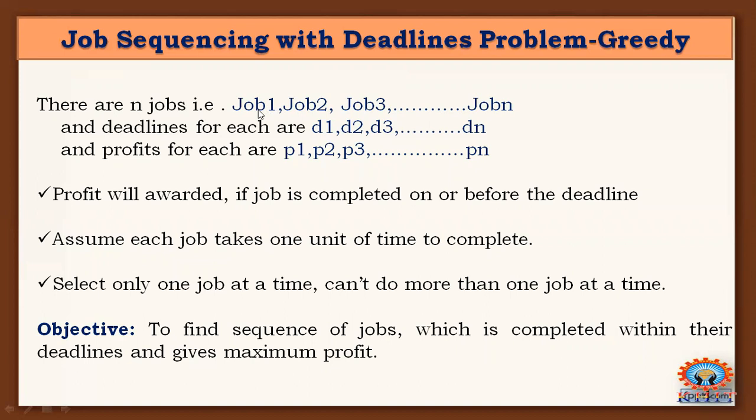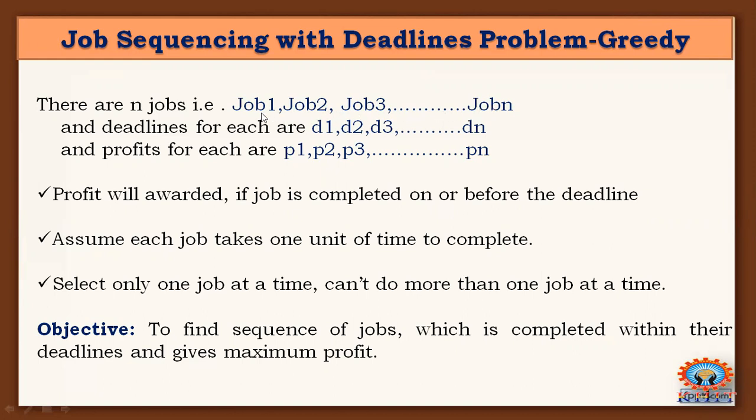A job is nothing but a task or a work assigned to a person. If the software project manager assigns a work to a software engineer, that work is considered as a job or a task. Like this, there are n number of jobs.